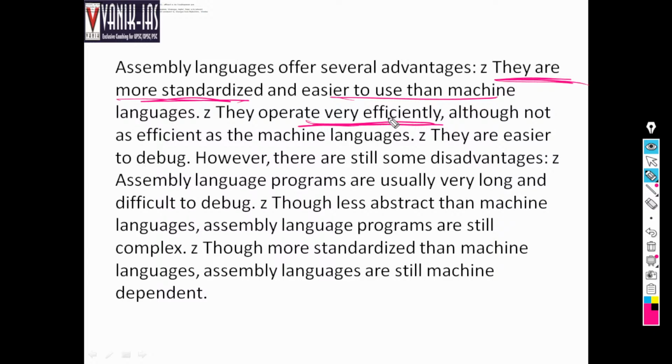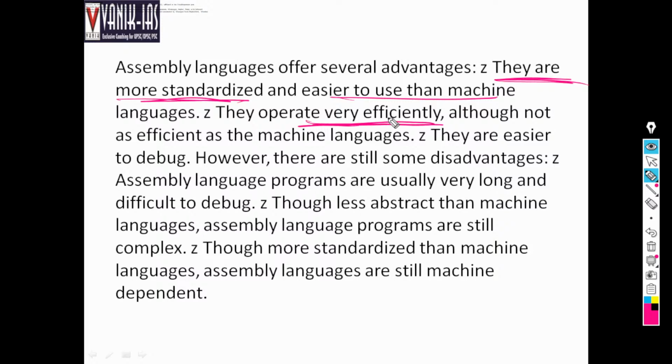See, there are two things here: what is efficient for the machine and what is efficient for the human being. Assembly language is good for the human being, but not for the machine, because the machine cannot directly access assembly language. It is converted by an assembler. So you can write that it is not efficient for the machine, but it is efficient for human beings. It is easier to debug, that is, to understand what is written.